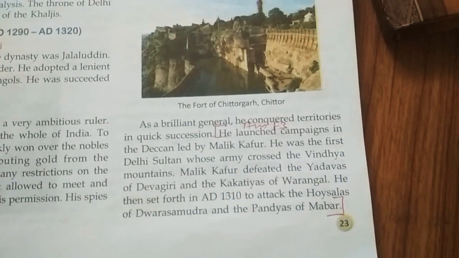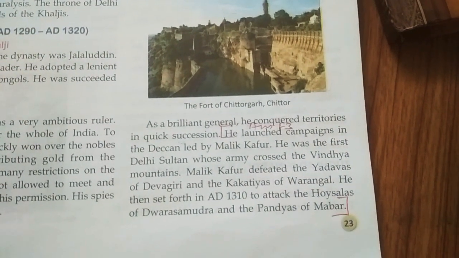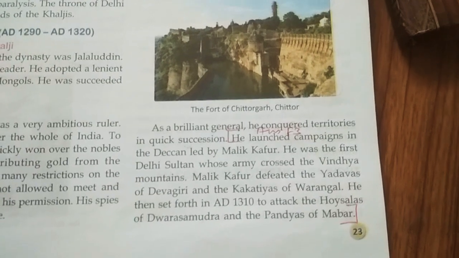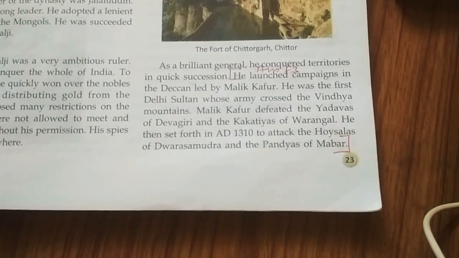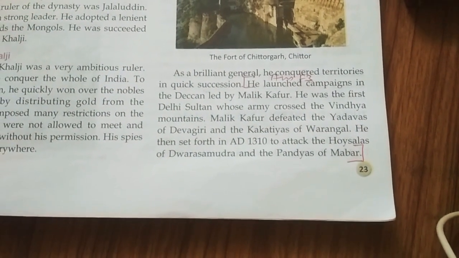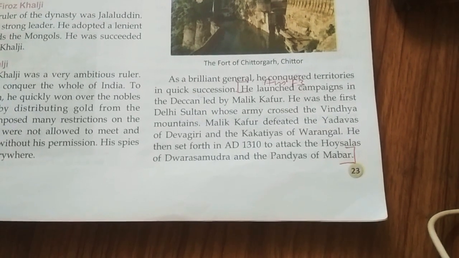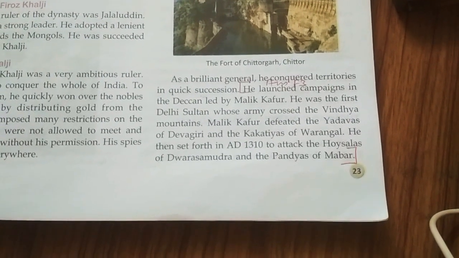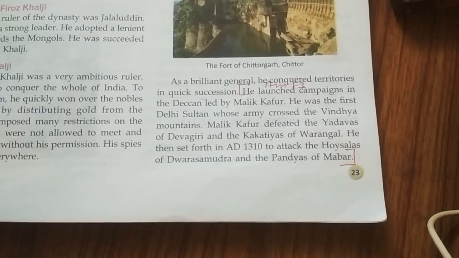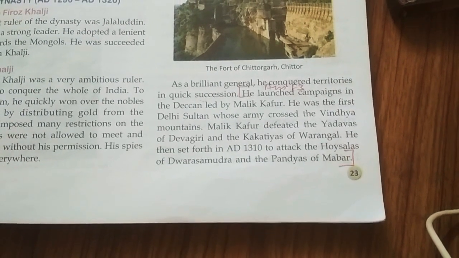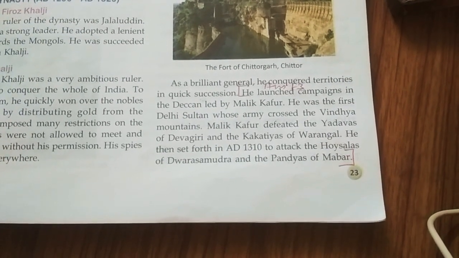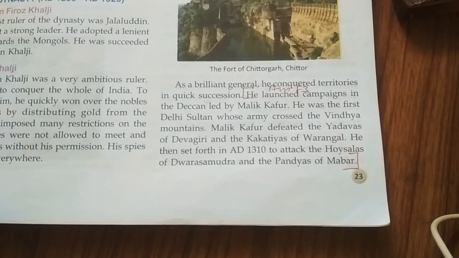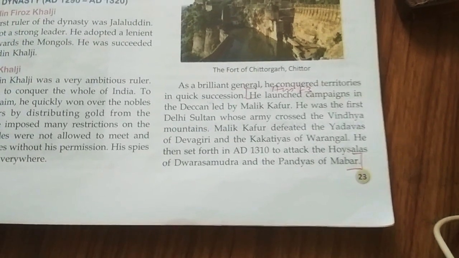He launched campaigns in the Deccan led by Malik Kafur. He was the first Delhi Sultan whose army crossed the Vindhya mountains. Malik Kafur defeated the Yadavas of Devagiri and the Kakatiyas of Warangal. He then set forth in AD 1310 to attack the Hoysalas of Dwarasamudra and Pandyas of Mabar.